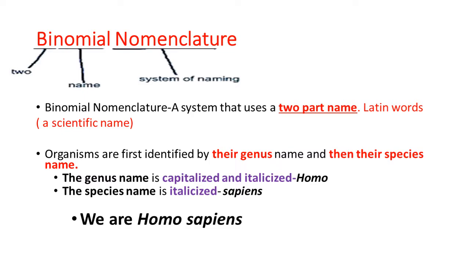We are human beings. Our scientific name is Homo sapiens. Homo indicates our genus name, and it is capitalized and italicized, while sapiens is the species name, and it is italicized but never capitalized. Homo sapiens is the scientific name for human beings.